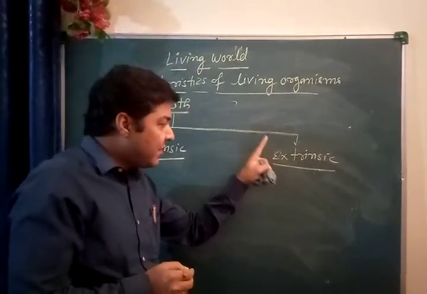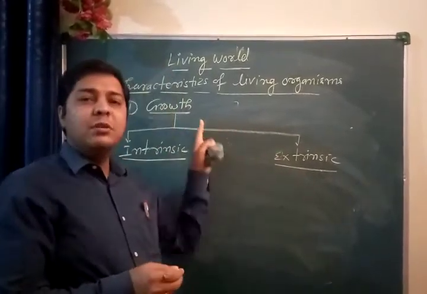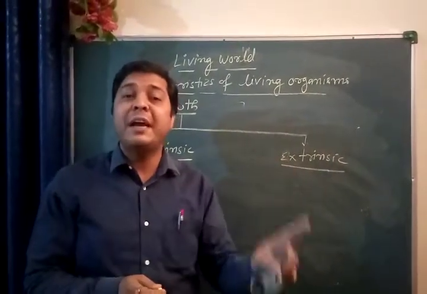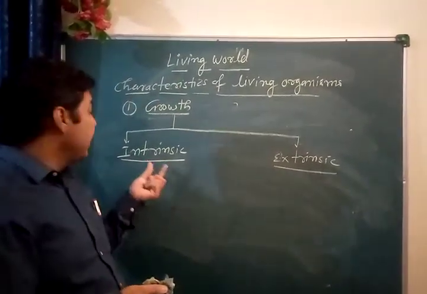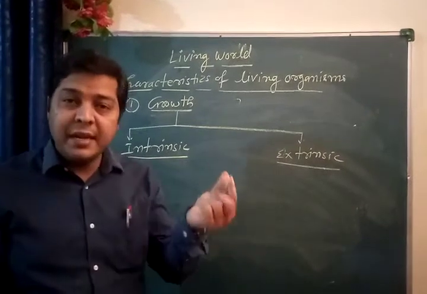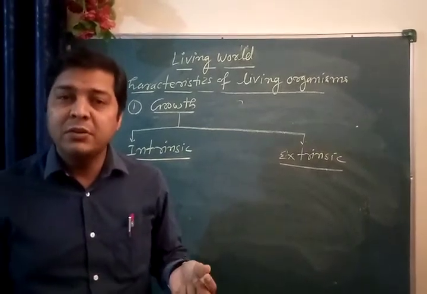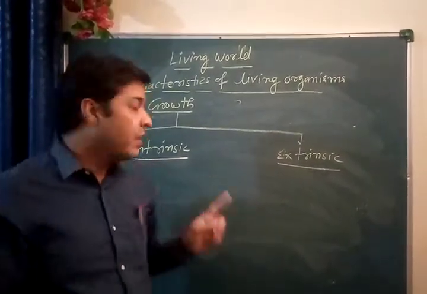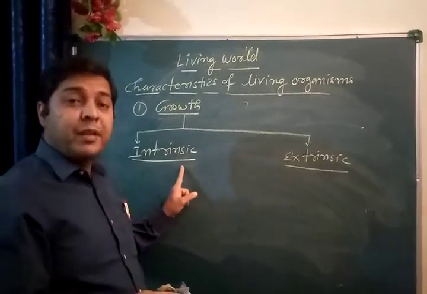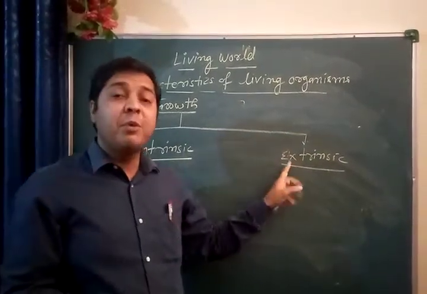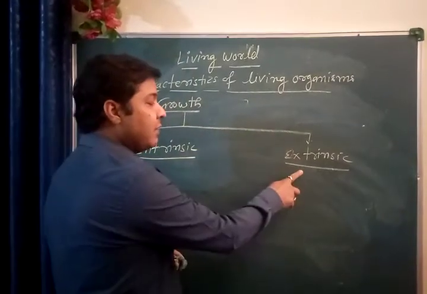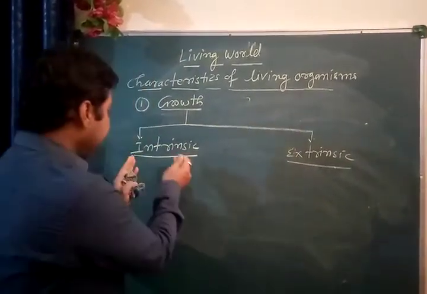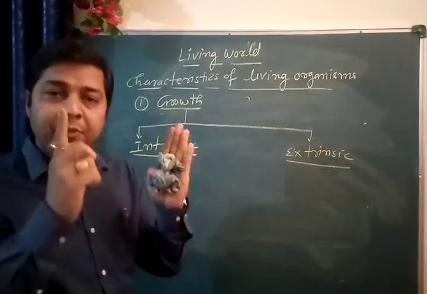So because of this extrinsic growth, growth is known as a not defining property. If a question is asked, is intrinsic growth a not defining property? The answer is that it is a defining property, but extrinsic growth is not a defining property.